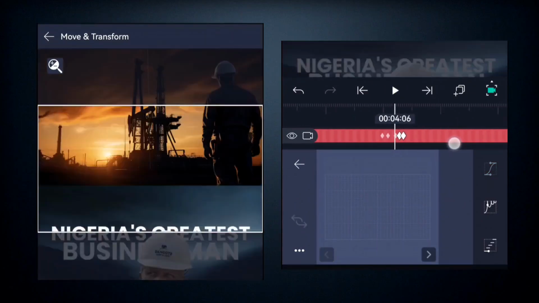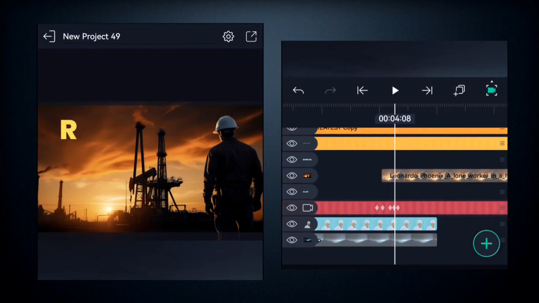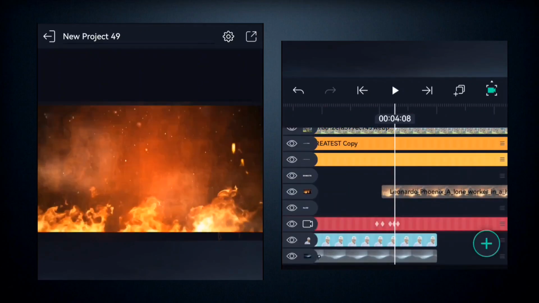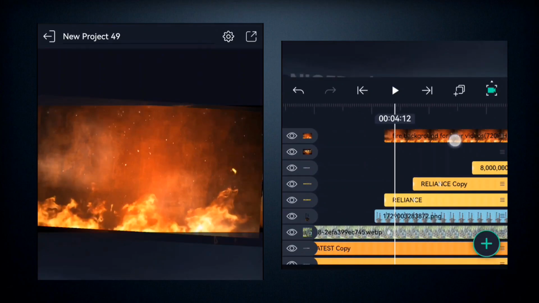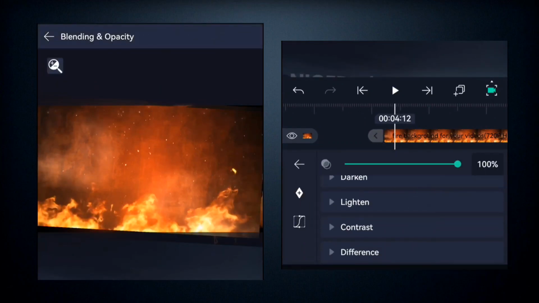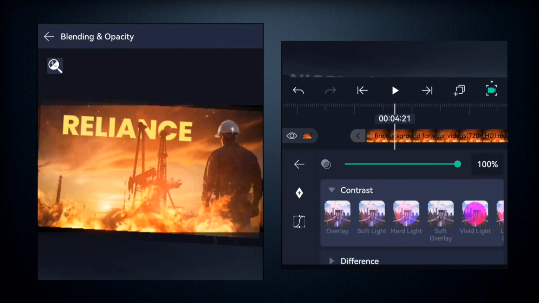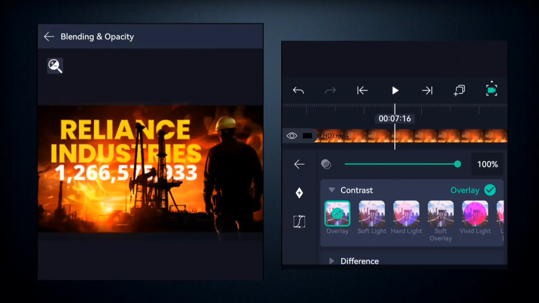All right, so once you've been able to do that, the next thing we need to add here is a burning animation. This burning animation is going to add a little bit of effect. So right here, we're going to place it here and we'll click on this and come here to blend and opacity. Here we'll click on lighting, right? So you come to lighting and you select screen, and here in contrast you select overlay, so you can see the effect it's going to give it. Very slick, very interesting.